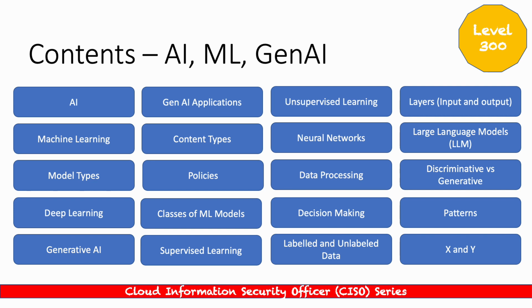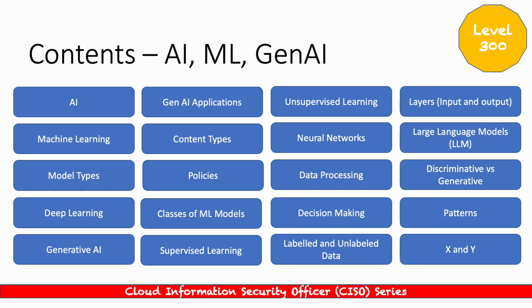Within this course, we're going to be looking at artificial intelligence, machine learning, model types and deep learning. Consider these as the four pillars of the traditional domain that exists right now. And then we're obviously going to look at generative AI and generative AI applications.